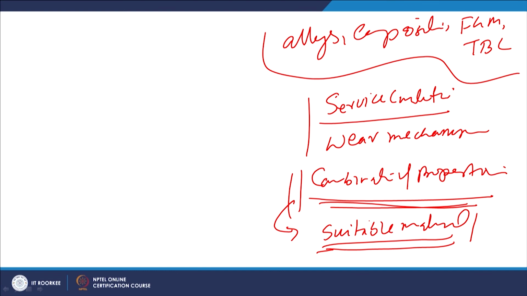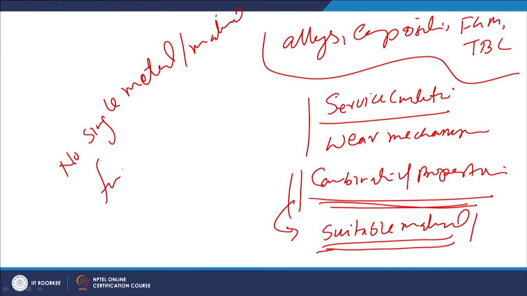So, there is no single metal or material for all wear related problems. Why?